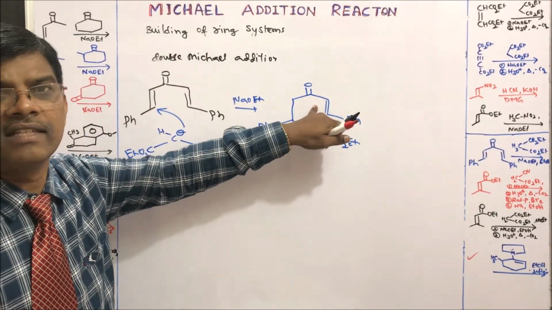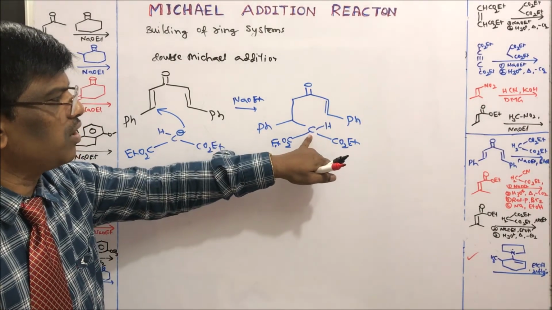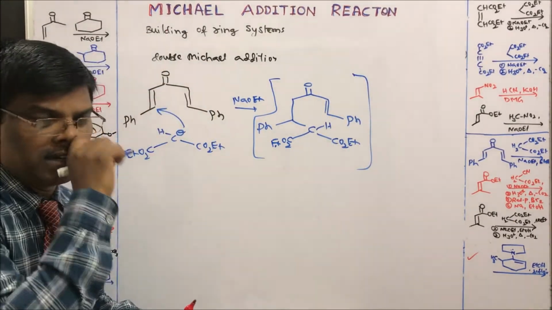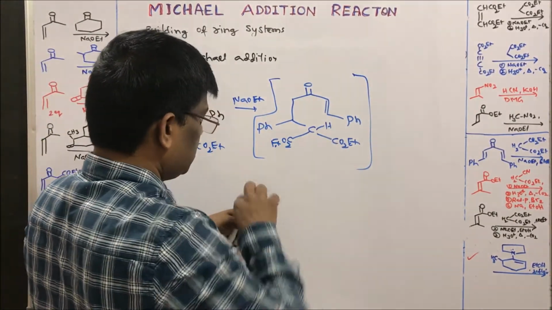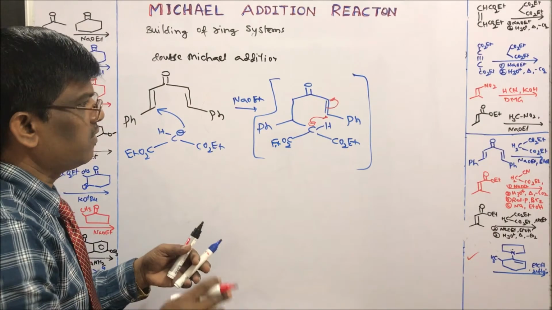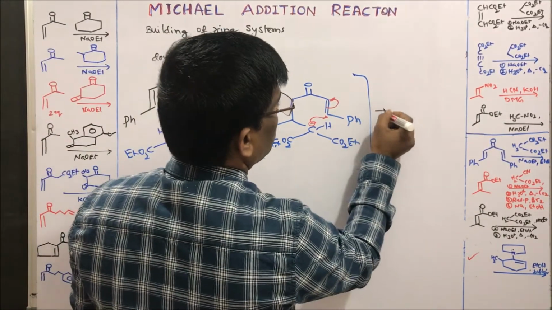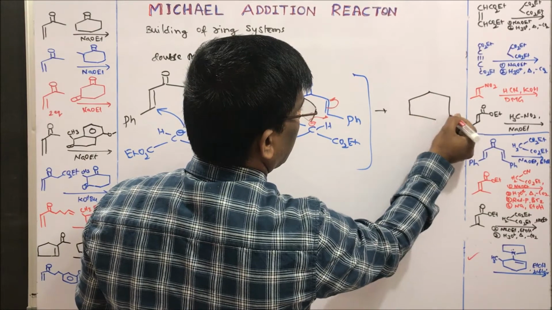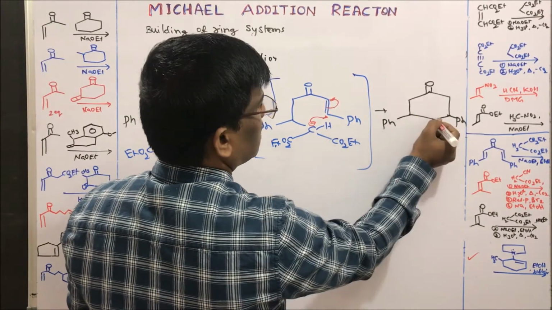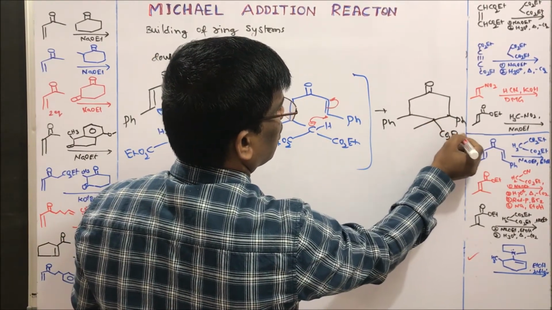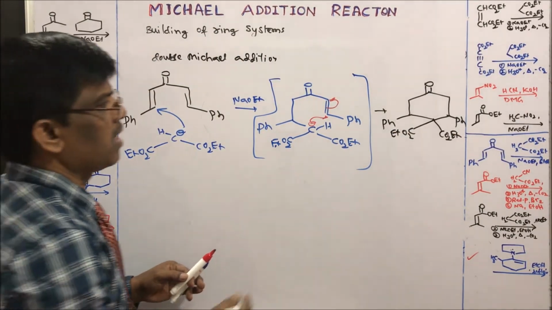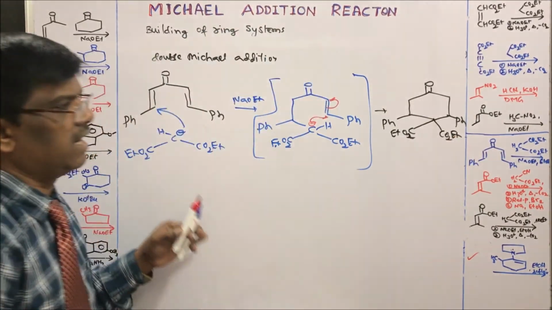Now it is going to act as the Michael acceptor, and this is going to be the donor. So intramolecular Michael addition is going to take place. This is going to form a carbanion and it attacks here, and hydrogen is taken up by this one to form a beautiful double Michael compound, which is nothing but here phenyl and here phenyl, and this side two ethyl carboxylates. This is what you are going to get. So double Michael addition is taking place.